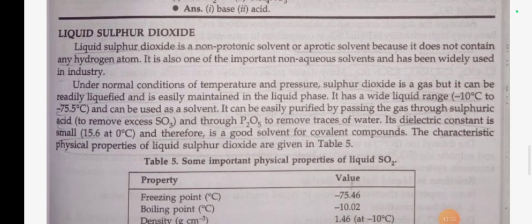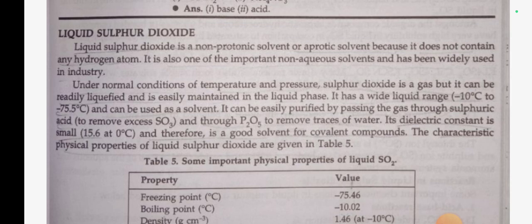Liquid sulfur dioxide. Liquid sulfur dioxide is an aprotic solvent because it does not contain any hydrogen atom. It is also one of the important non-aqueous solvents and has been widely used in industry. Under normal conditions of temperature and pressure, sulfur dioxide is a gas, but it can be readily liquefied and is easily maintained in the liquid phase. It has a wide liquid range, that is minus 75 degrees Celsius to minus 10 degrees Celsius, and can be used as a solvent. It can be easily purified by passing the gas through sulfuric acid to remove excess SO3 and through P2O5 to remove traces of water.